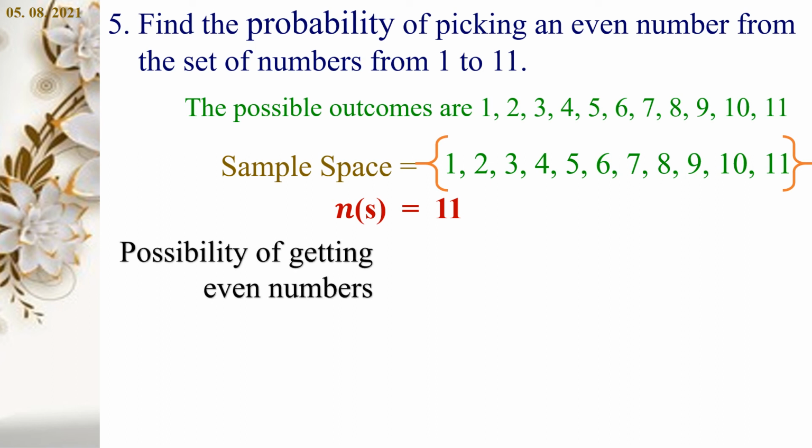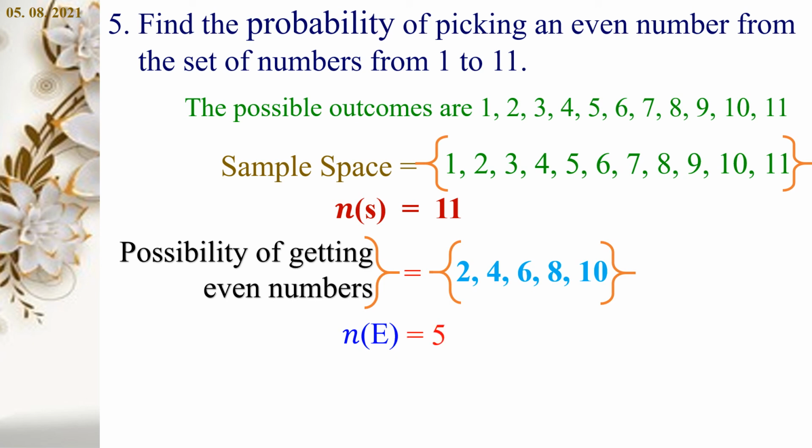Possibility of getting even numbers. Here, how many even numbers are in the sample space? We have to collect it and write inside the brace bracket. So, the possibility of getting even numbers is equal to, open brace bracket, 2, 4, 6, 8, 10 and close the bracket. Okay. Now, N of E. N of even numbers is equal to, how many elements are there? 5.